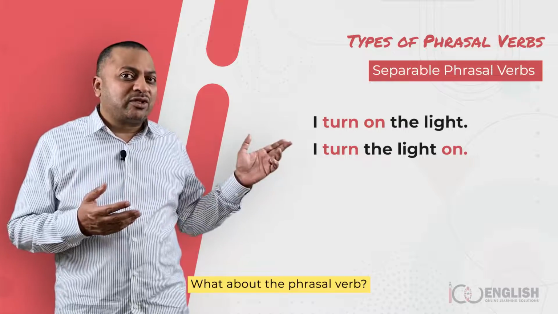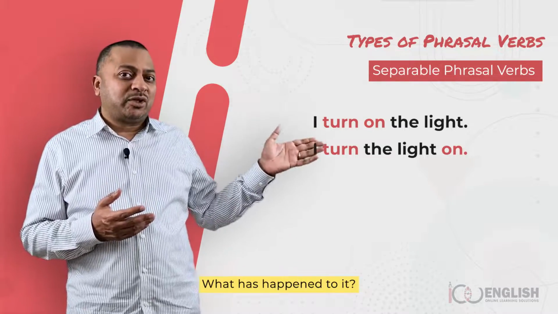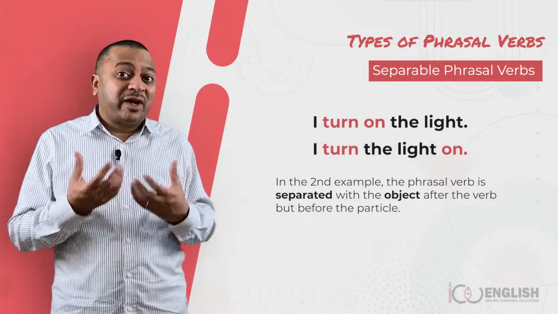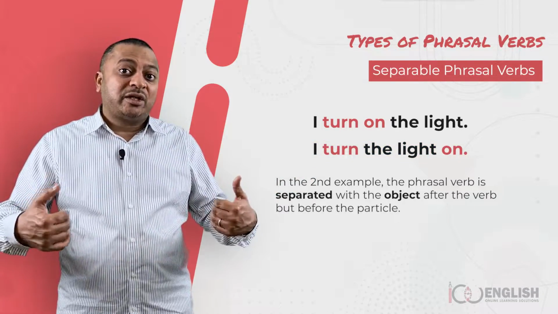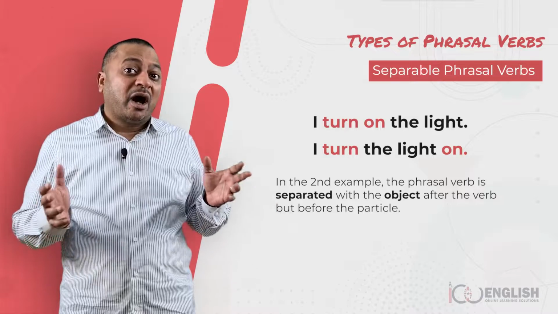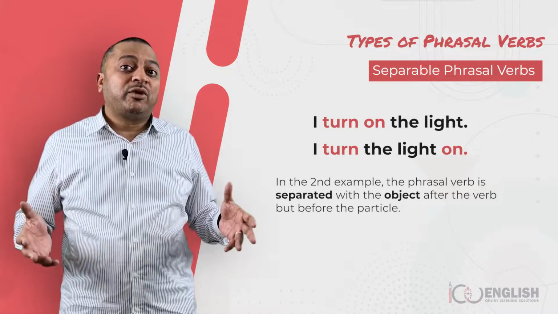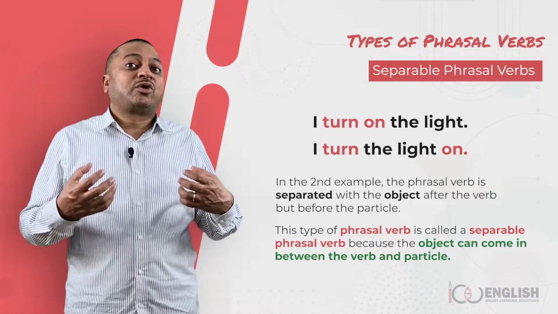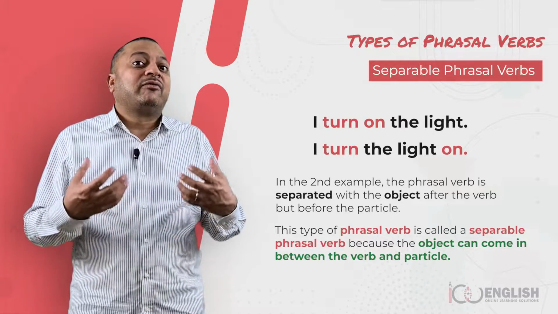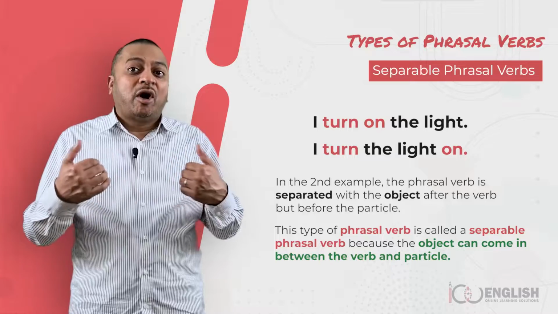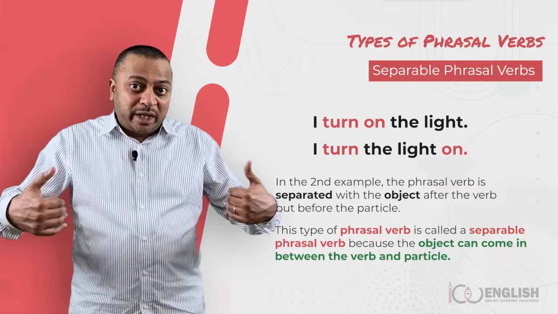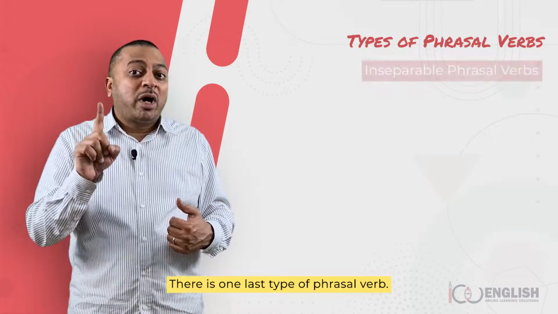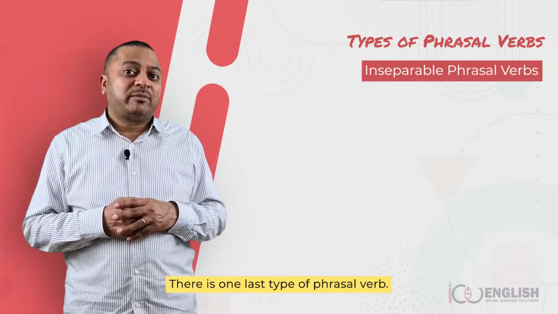What about the phrasal verb? What has happened to it? In the second example, the phrasal verb is separated with the object, after the verb but before the particle. This type of phrasal verb is called a separable phrasal verb because the object can come in between the verb and the particle. There is one last type of phrasal verb.